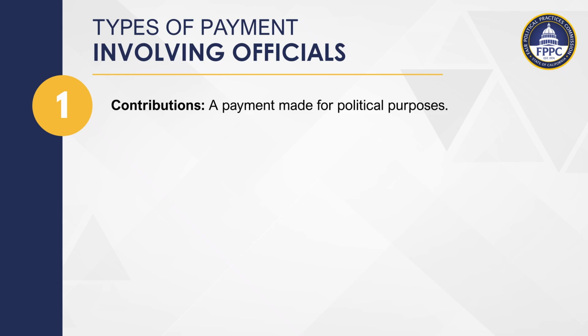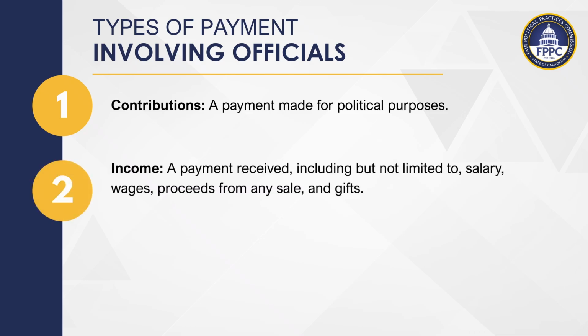The second type is income, which is a payment received for salary, wages, or proceeds from any sale, and includes gifts. Income is subject to reporting at certain thresholds on the official's Form 700, also known as the Statement of Economic Interests. An interest in a source of income may present a conflict of interest.